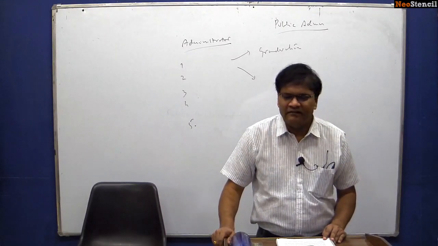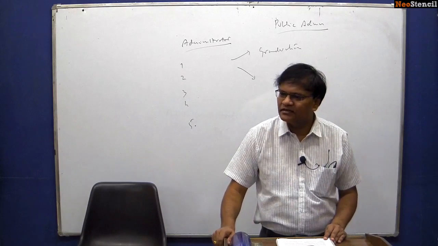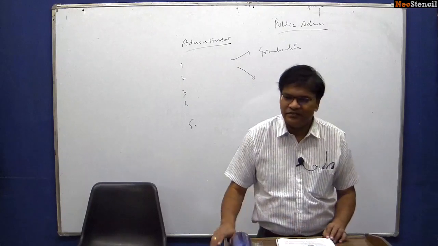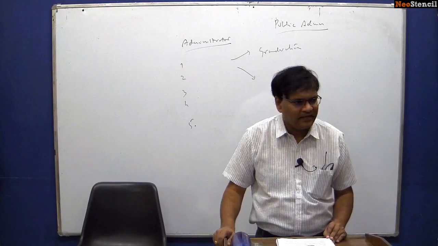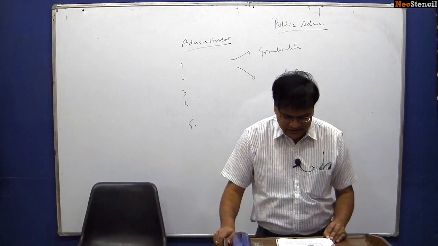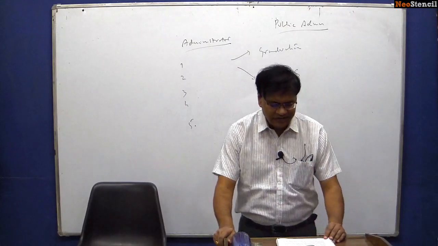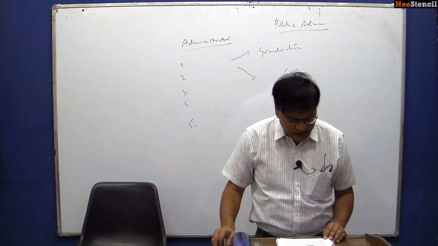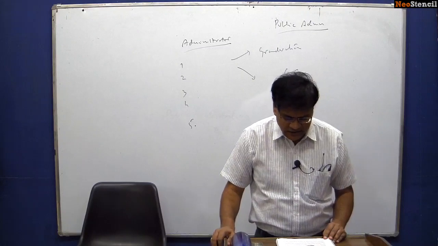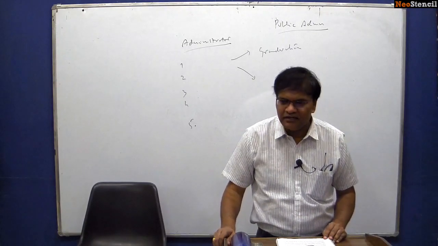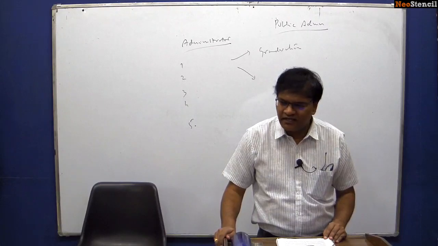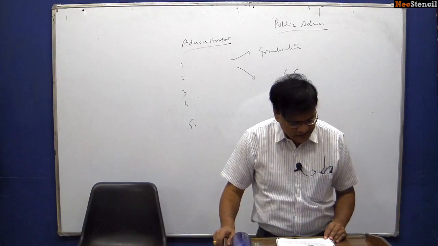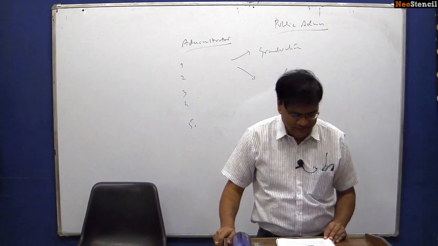What is this new public management? Where can we use this new public management? And mostly, what are the applications of this new public management? That is what we will be focusing on. Next, after doing all these things, we will come back to the theory part again. We have seen post-Weberian developments. In fact, all of them are post-Weberian developments till NPM, new public management. Then we will come back to the theory part, dynamic administration, Mary Parker Follett.